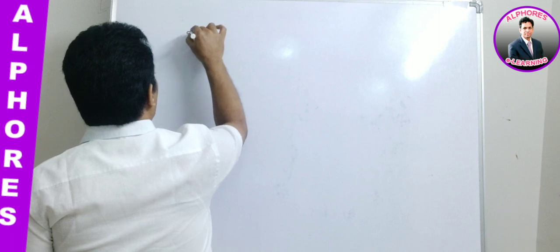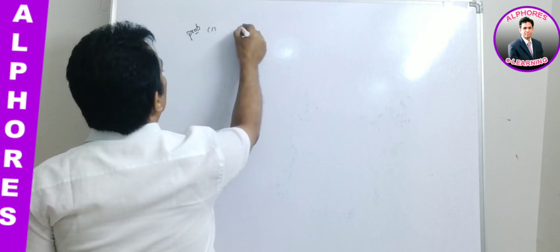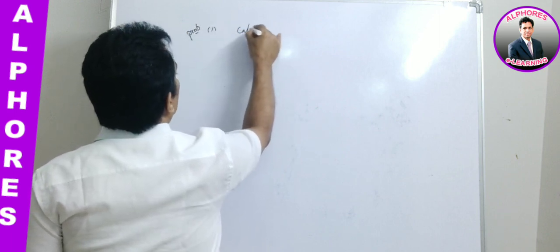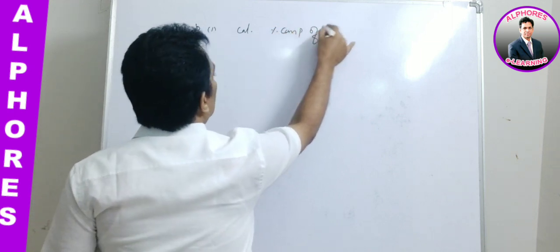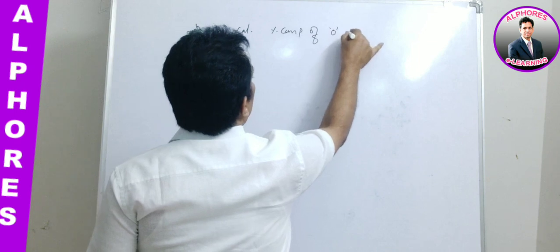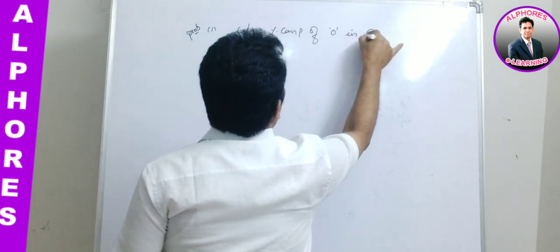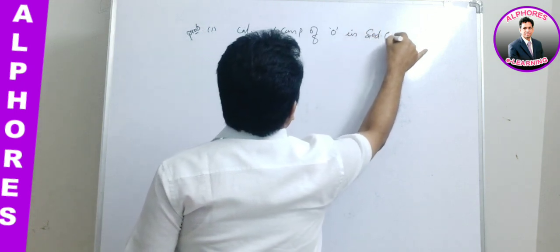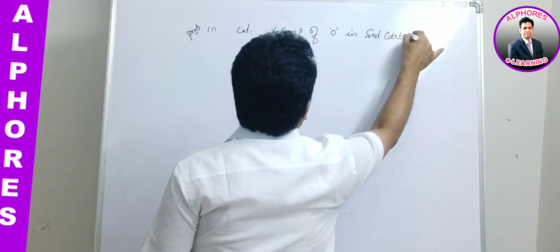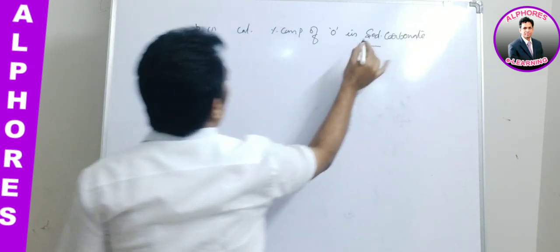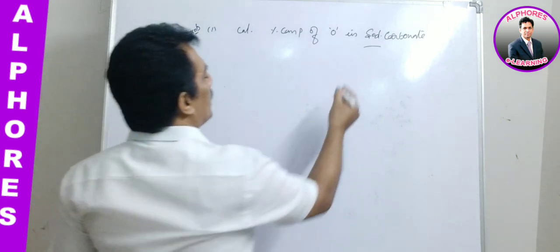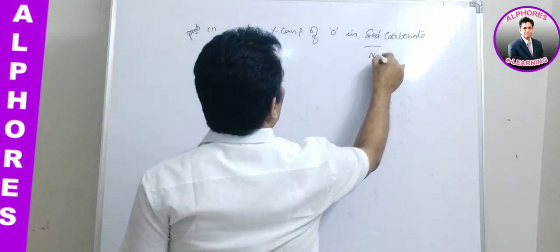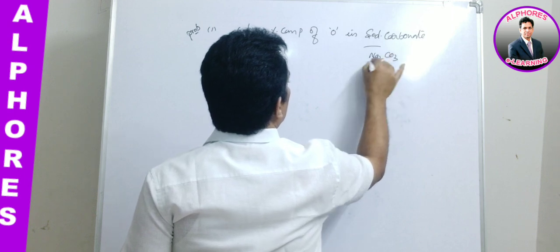Problem 1: calculate the percentage composition of oxygen in sodium carbonate. If you know the sodium carbonate formula, then you can answer this question. What is the sodium carbonate formula? Sodium carbonate is Na2CO3. This is the formula.